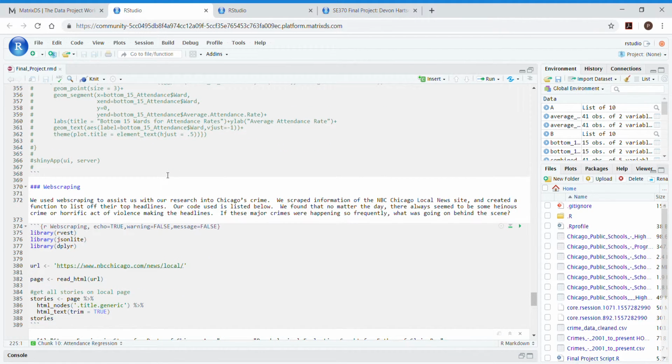To incorporate the web scraping aspect of data analysis into this project, we decided to use web scraping to assist our research in Chicago's crime. We went onto NBCChicago.com and their local news, scraped up some of their top headlines and created a function that spat them out to us.